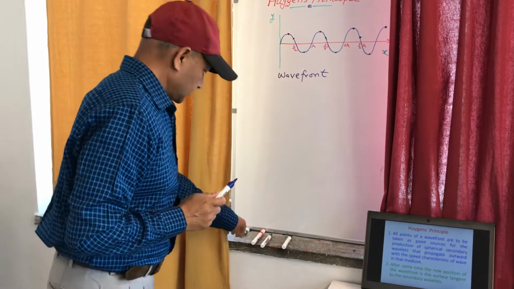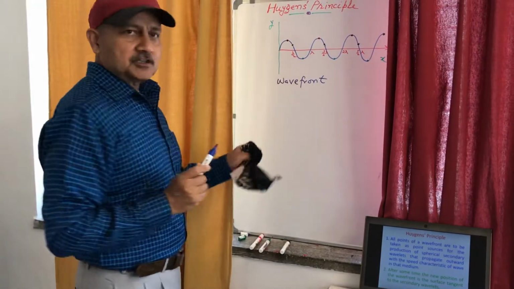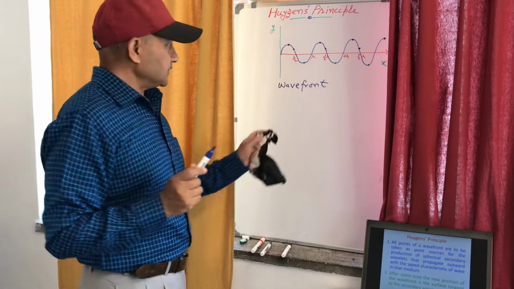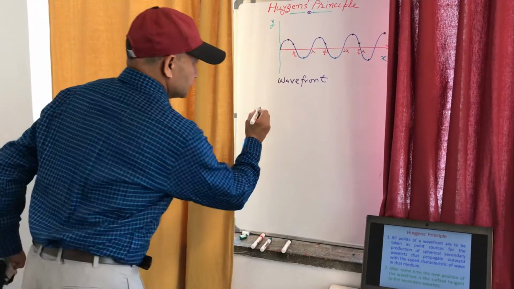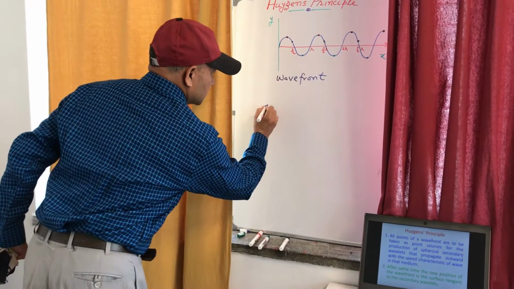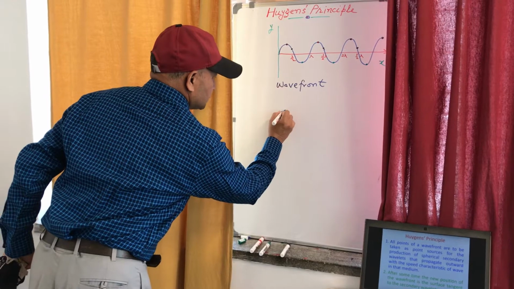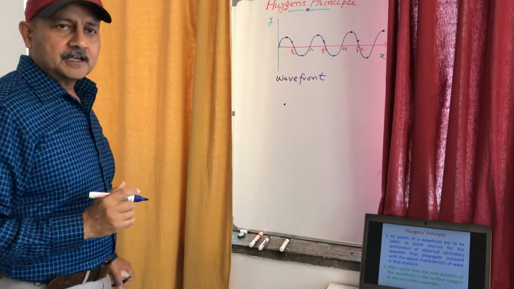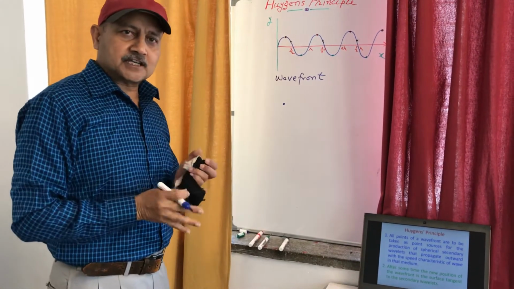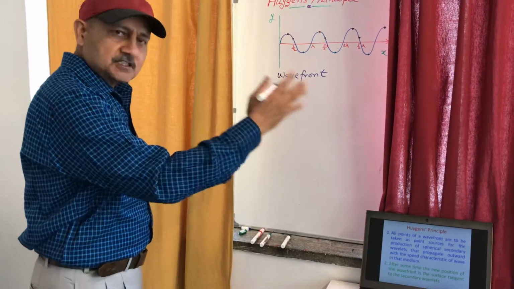So here I will draw certain shapes of wavefronts. Suppose this is the point source and it emanates waves in all directions. So I will choose this direction.